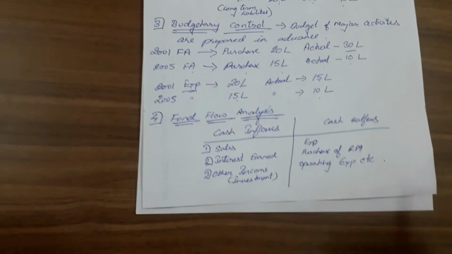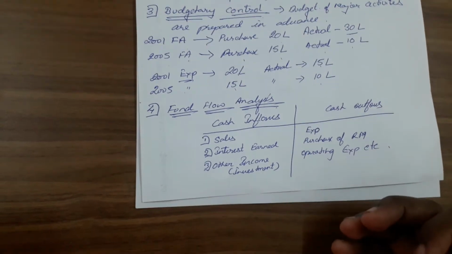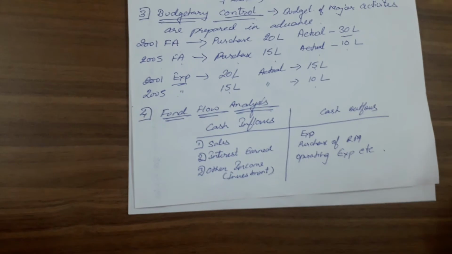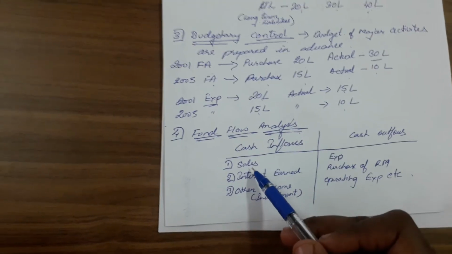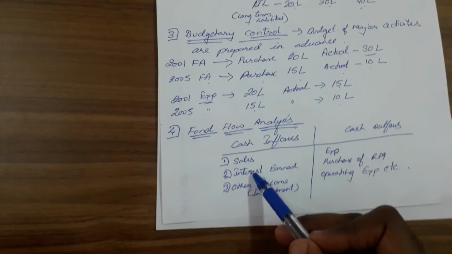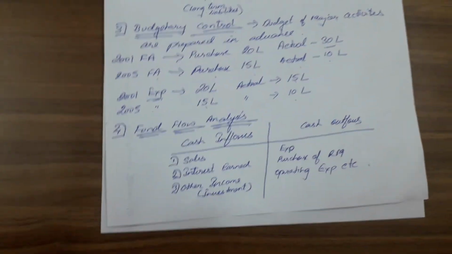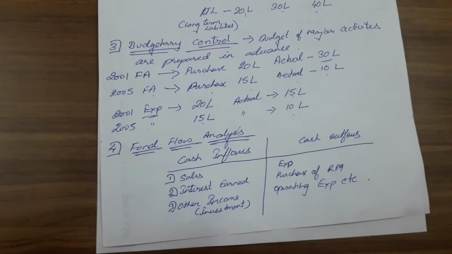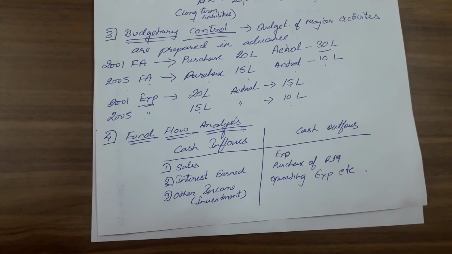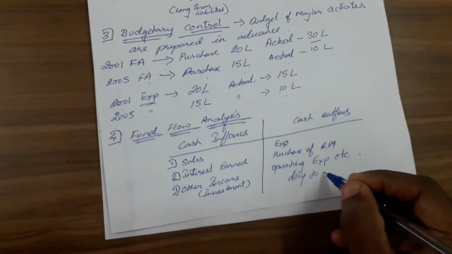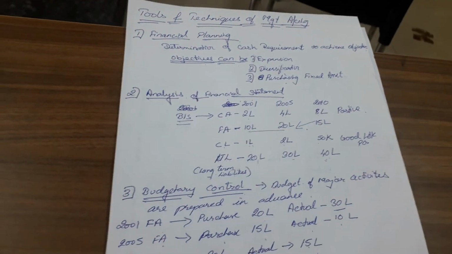The next tool is fund flow analysis. In management accounting, fund flow analysis means how cash will come in and how cash will go out. Cash will come in the form of sales, interest earned, or any other income for a company. How will cash go out? It will go out in the form of expenses, purchase of raw materials, or operating expenses, that is, day-to-day expenses. These are the tools of management accounting.